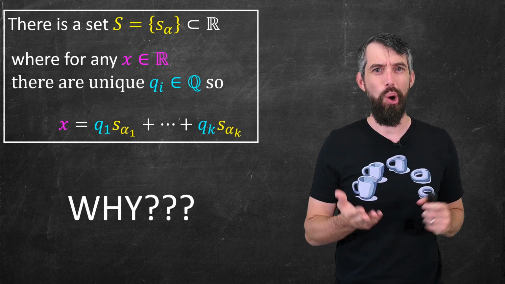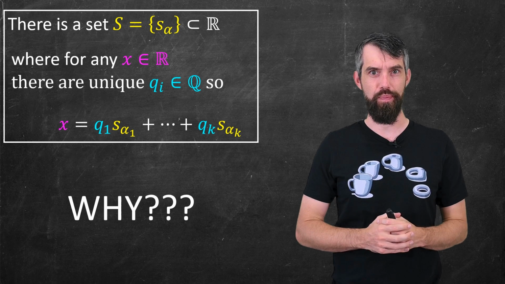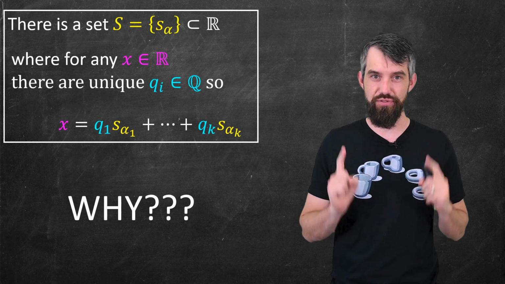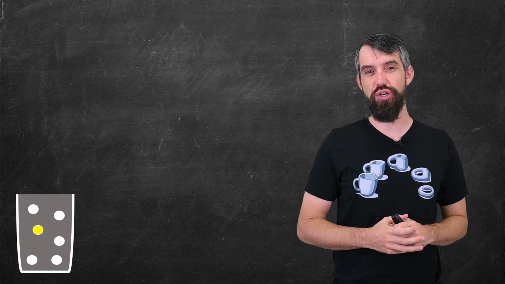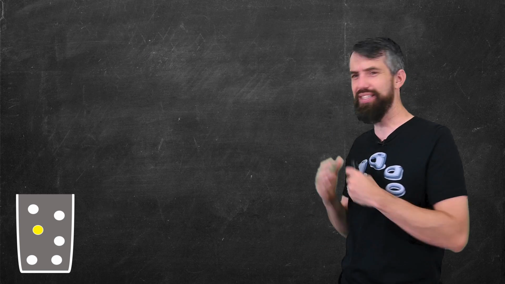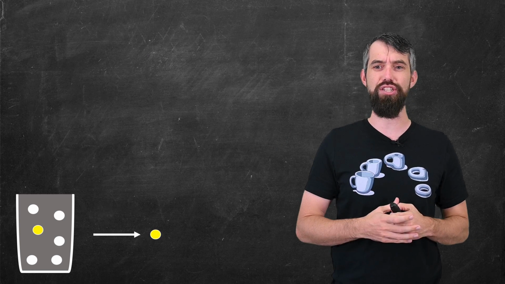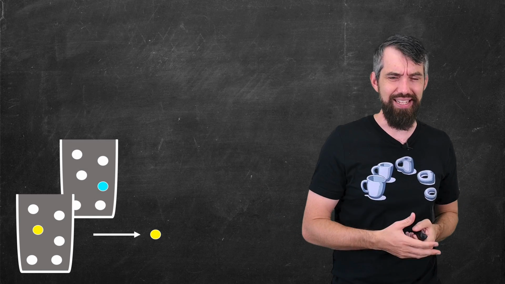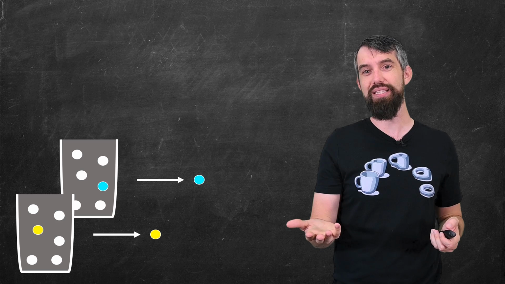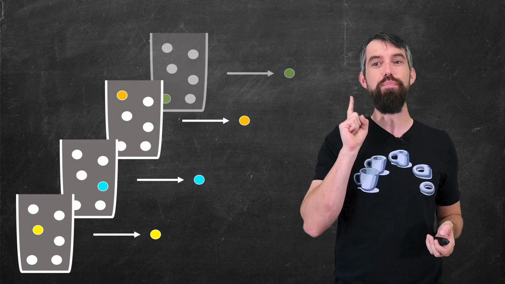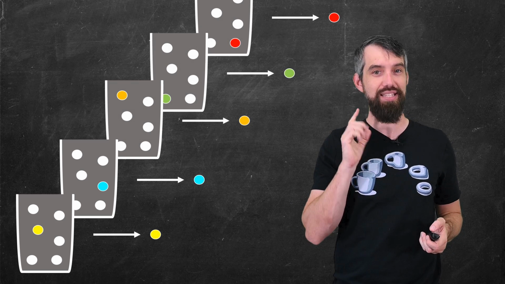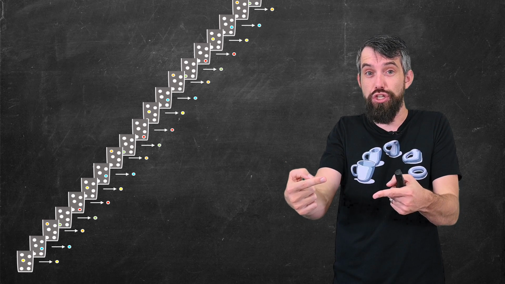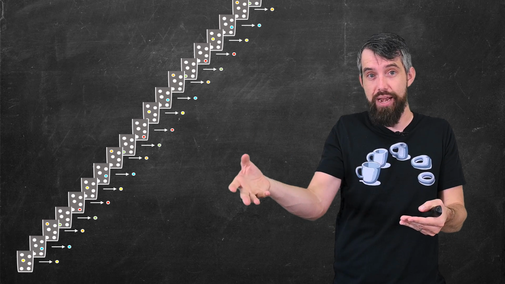But why? Why is that crazy property true? Well, to answer this, we need to return to the axiom of choice. And just as a quick refresher, the axiom of choice says that if I have a set like this one, I could just come in and choose one element from the set. Seems straightforward. If I had a second set, I could choose an element from the second set as well. And then I can keep going. As I have more and more sets, and I could have a lot more sets, I should always be able to choose one element from every single set.